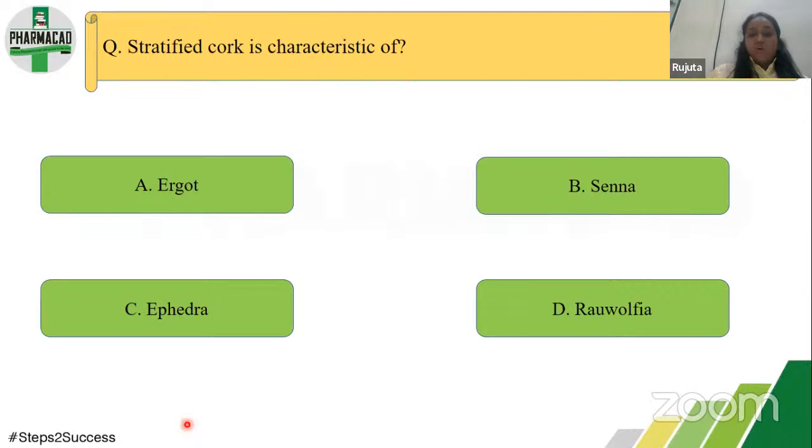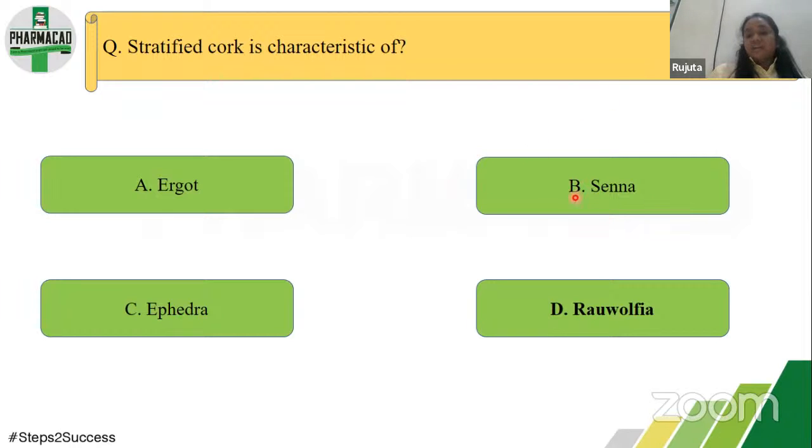Now stratified cork is characteristic of what? Okay, so the answer to this is Rauwolfia. Rauwolfia has stratified cork. Now if you don't know this answer, how will you guess it?